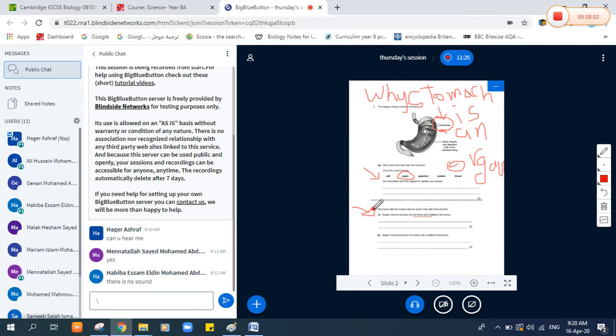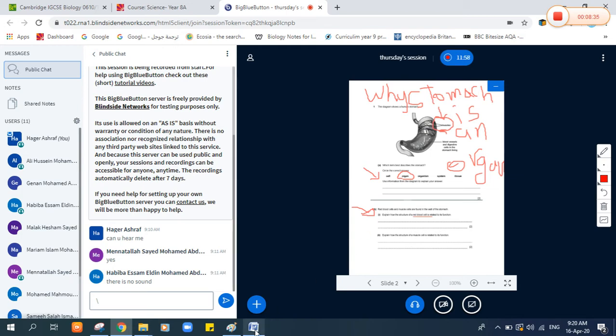As we all know, red blood cells carry oxygen and transport it to all body cells. To be able to do this function, the red blood cell should have a unique structure, right? And this unique structure is that red blood cells don't have a nucleus.